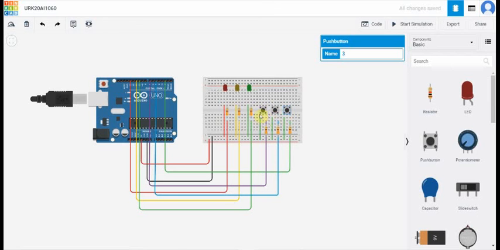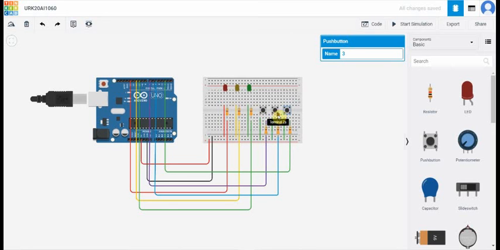Now the first push button's 1A terminal is connected to the positive terminal of the breadboard, and then the second push button's 1A terminal is connected to the positive terminal of the breadboard, and the third one is also connected to the positive terminal of the breadboard. And now the terminal 2 is connected to the resistor of the push button, and